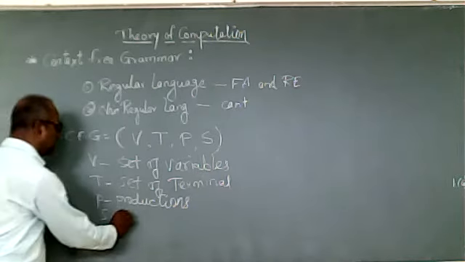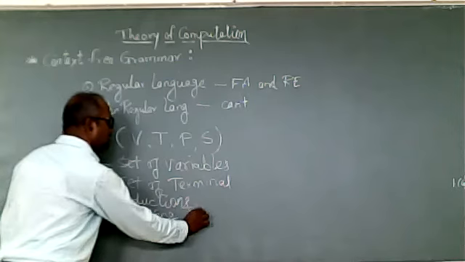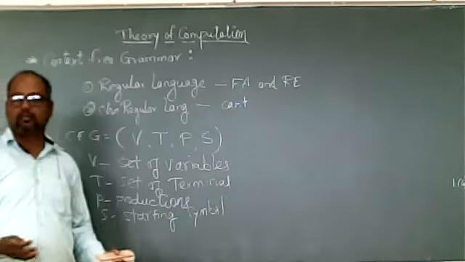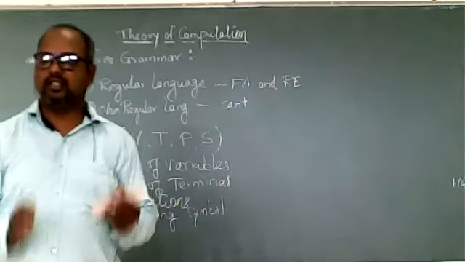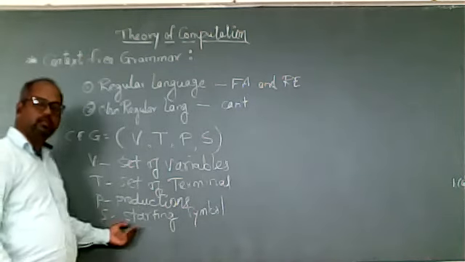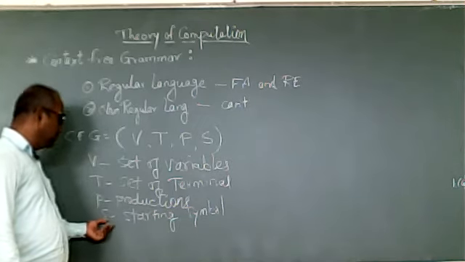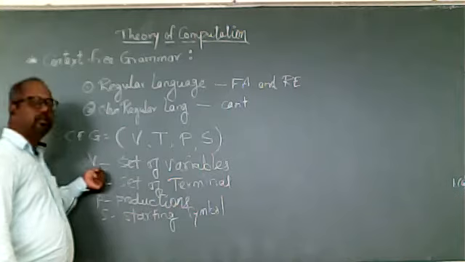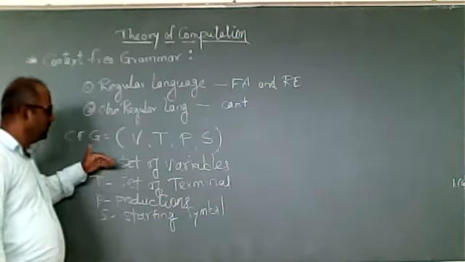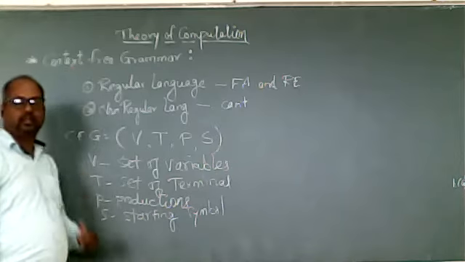And the last is S, your starting symbol. It is a special symbol. When we start deriving a string that belongs to the language, we always start with the starting symbol. So S will be the starting symbol. It's a variable, and we can have any starting symbol. So the starting symbol is always a subset of the variables; it is itself a variable. So these are the four tuples that represent the context-free grammar.